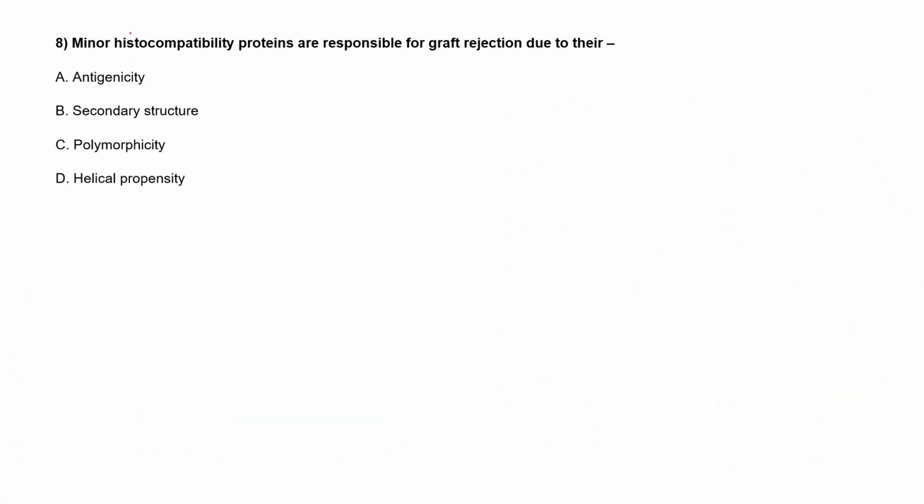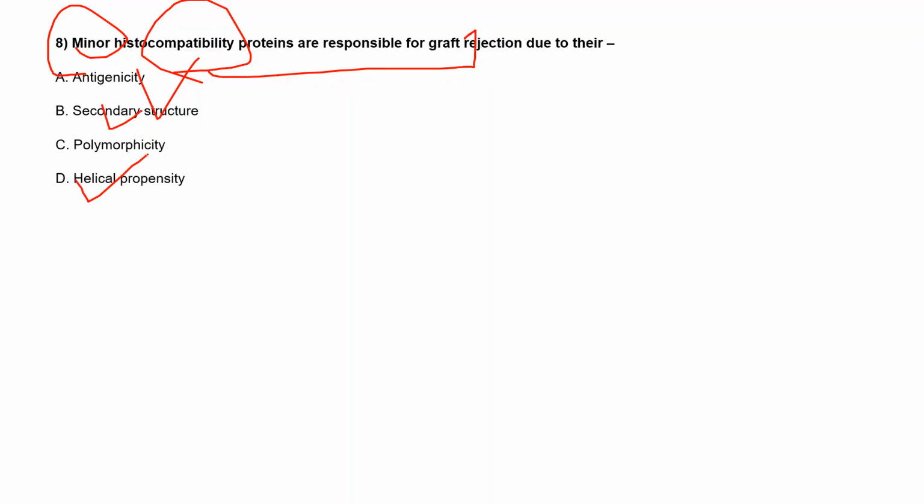Moving to the next question: the minor histocompatibility proteins are responsible for graft rejection due to their. Option A is antigenicity, option B is secondary structure, option C is polymorphicity, and option D is helical propensity. Anyone?